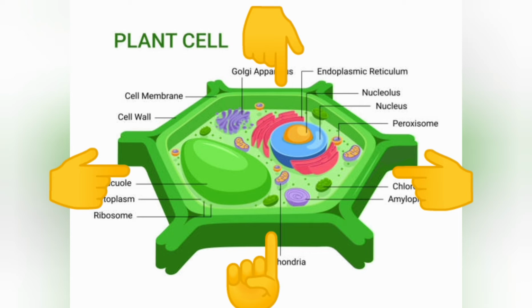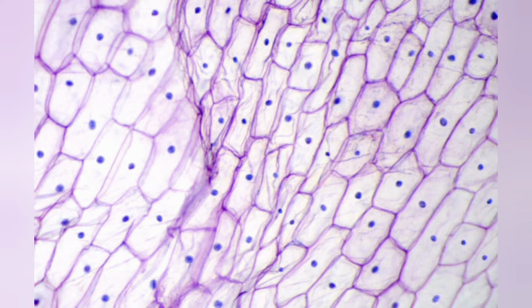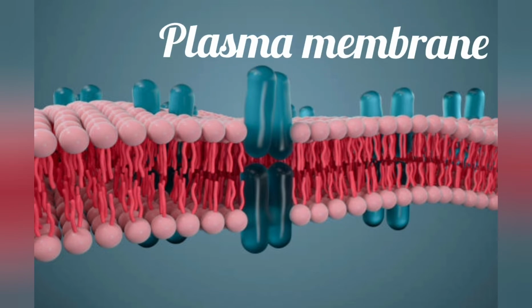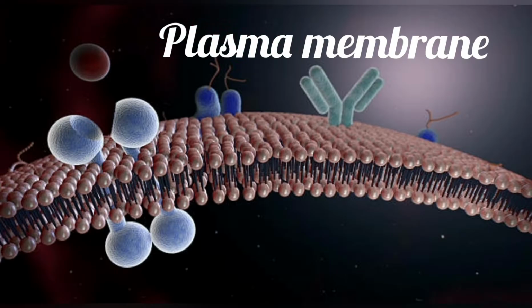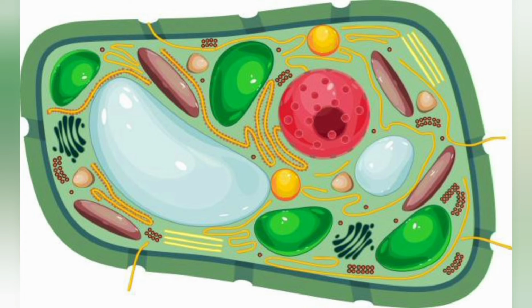Functions of the cell wall are to support and to protect the cell by preventing entry of excess water in the cell. Plasma membrane or cell membrane. It is a thin, fragile and elastic covering that separates the cell components from the outer environment. Plasma membrane is said to be a selectively permeable membrane as it allows some substances to enter the cell while preventing other substances.